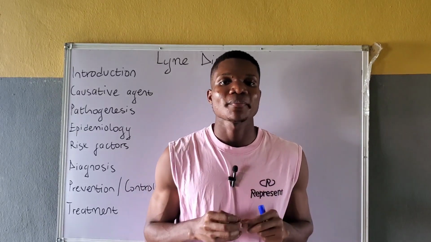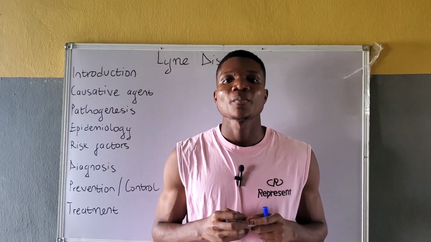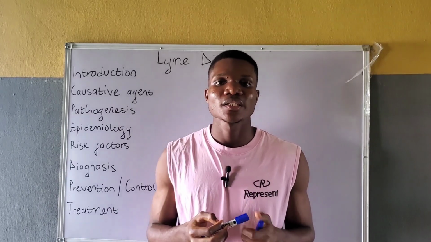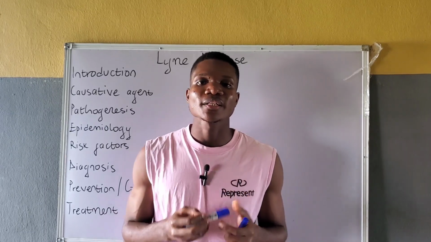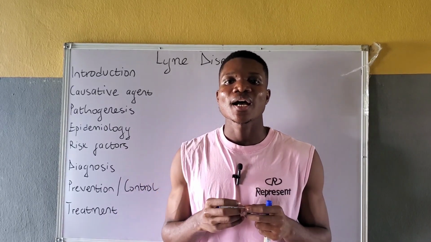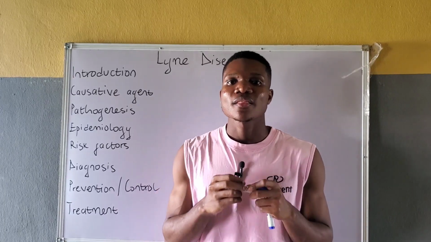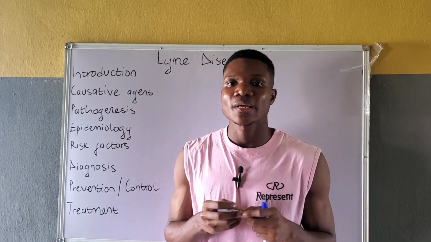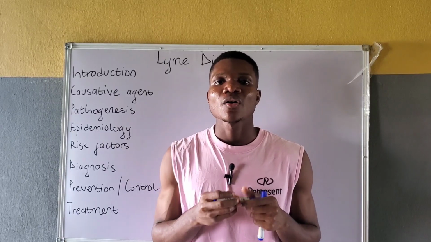Humans get infected by the bite of an infected Ixodes tick, popularly referred to as a deer tick or a black-legged tick. Clinically, Lyme disease has a wide spectrum of manifestations involving the skin, the nervous system, joints, as well as the heart and other organs.